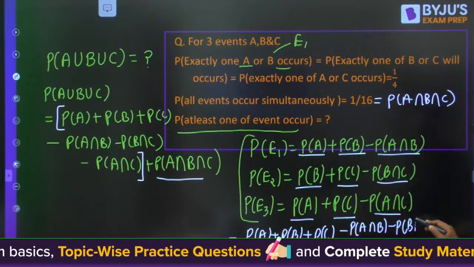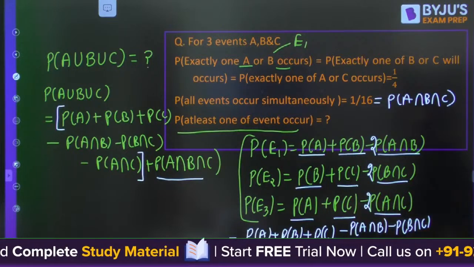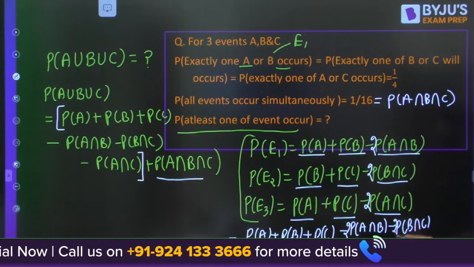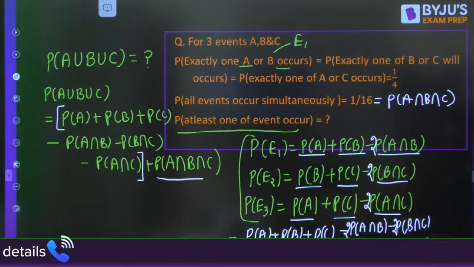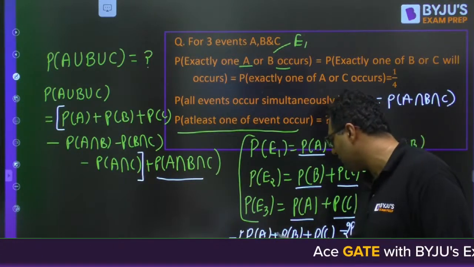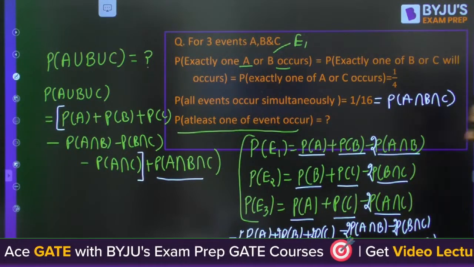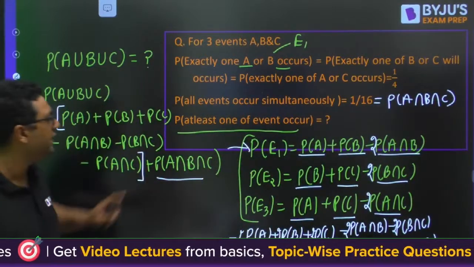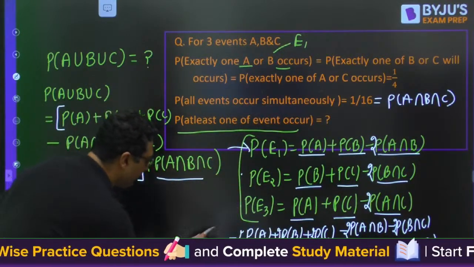minus B intersection C. This is 2 times in the formula, if you remember. So as it is 2 times in the formula, this is 2 times A intersection B, 2 times B intersection C, 2 times C intersection A. Everywhere you will get 2 times probability of A, 2 times probability of B, 2 times probability of C. Everywhere 2 is there. So you know that the individual probability of E1, E2, E3 is 1/4. So 1/4 plus 1/4 plus 1/4 will be coming out to be 3/4.